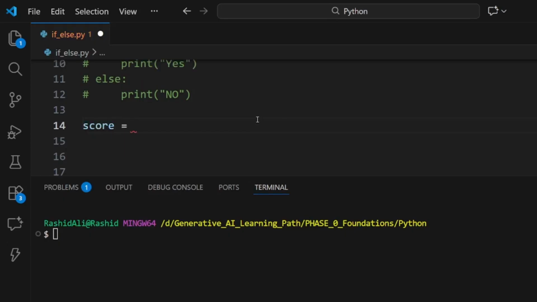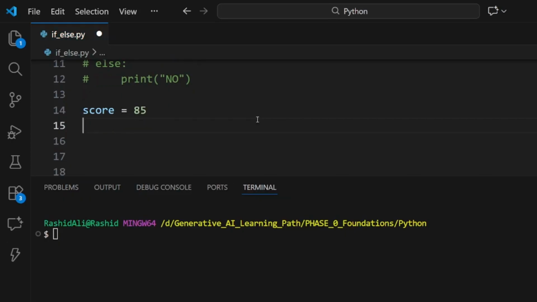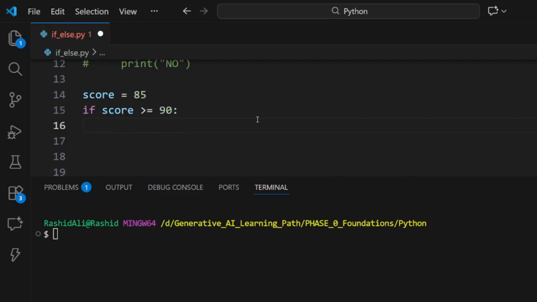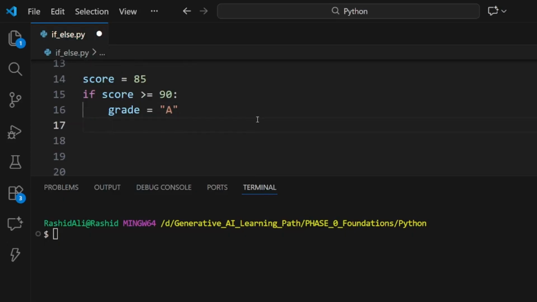Let me preset the score. We can also take the input from the user, that is totally up to us. Let us preset the score equal to 85. We can change it later. So if score is the first condition that we're going to check. If the score is greater than or equal to 90, then execute this block and allot grade A. After this, it will check the next condition.